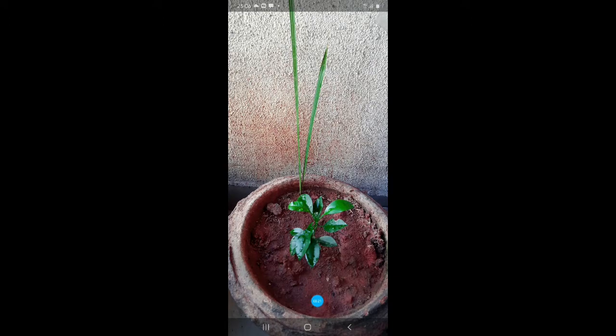Even the lemon seedling has grown many leaves. Now after 2 months the picture had been taken. So think about after 2 years, will they fit in this small pot? And for this, can we change it back into that small seedling? No. So growth of organisms is also an example of irreversible change.